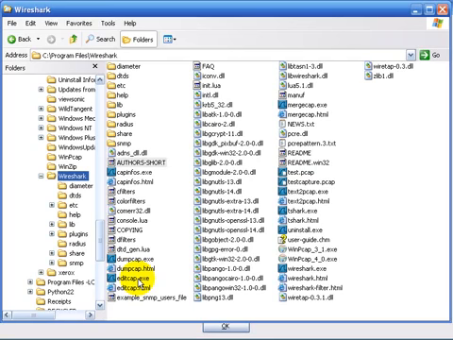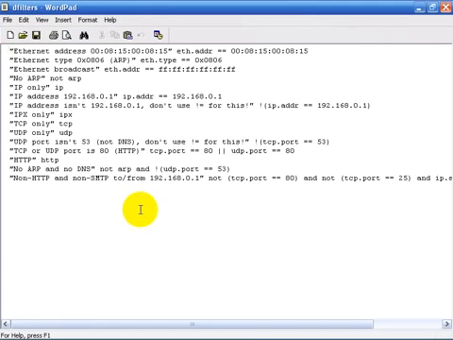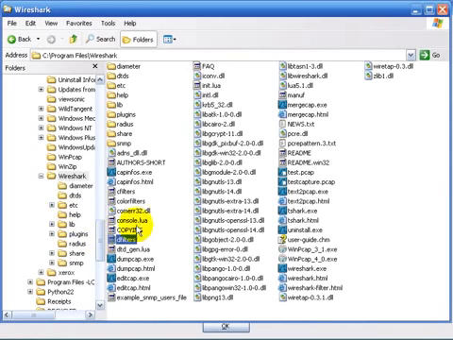All of the command line tools are covered in section 11 of this course. Now in addition here you'll see the default set of capture filters, and you'll see the default set of display filters. Now these files are created just in a text format. I'm going to open my display filters default file just using WordPad. Now we wouldn't want to edit the file that's sitting in this directory because we would want to go to the personal preferences directory and change the file in the personal preferences directory.